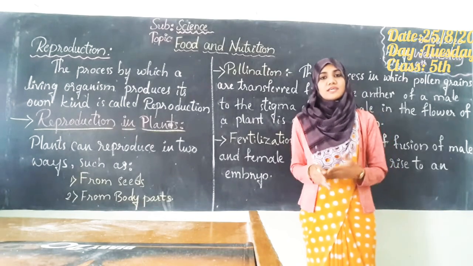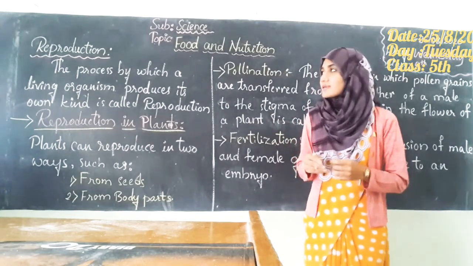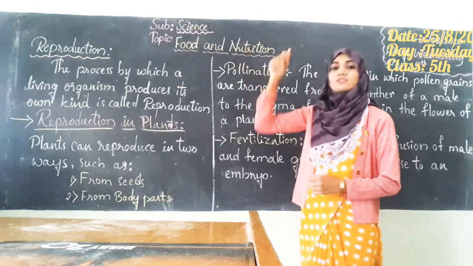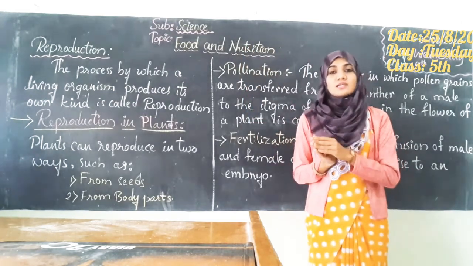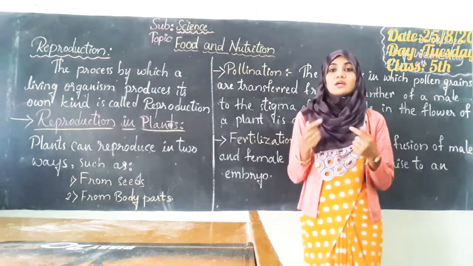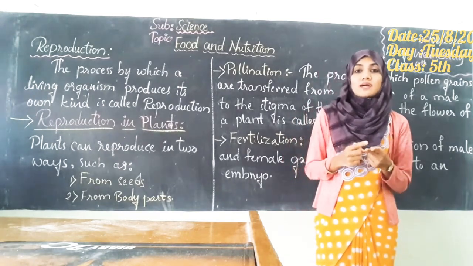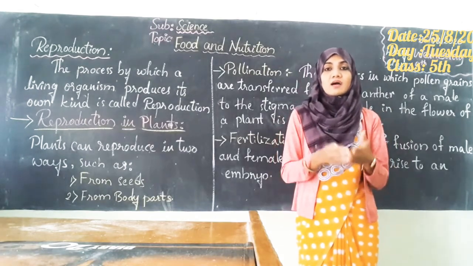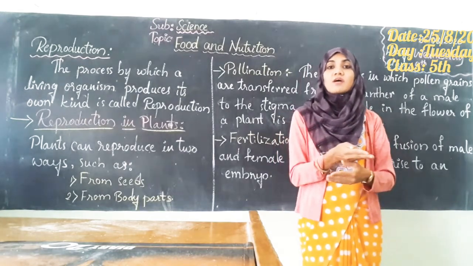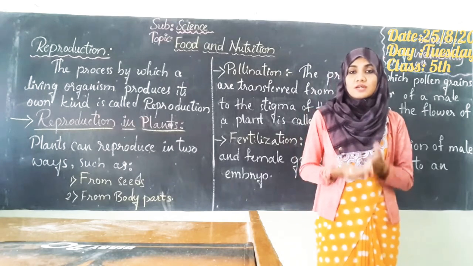Students, our next chapter from the subject science is food and nutrition. Students, we all know that all the living organisms, especially we human beings, plants, animals and birds, are directly and indirectly dependent on plants for their food, right?